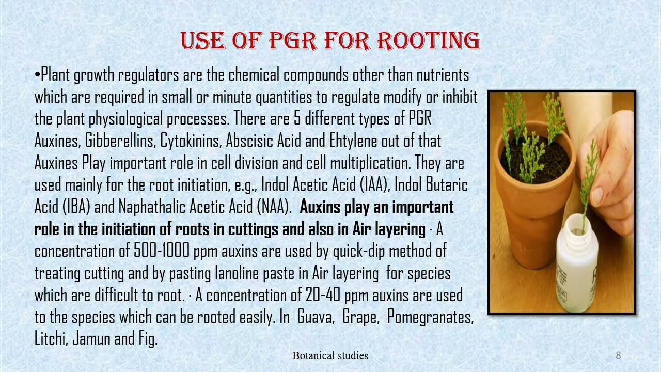Use of plant growth regulators for rooting. Plant growth regulators are chemical compounds other than nutrients, which are required in small or minute quantities to regulate, modify, or inhibit plant physiological processes. There are 5 different types of plant growth regulators: auxins, gibberellins, cytokinins, abscisic acid, and ethylene. Out of these, auxins play an important role in cell division, cell maturation, and cell multiplication. They are used mainly for root initiation, for example, indole acetic acid, indole butyric acid, and naphthalene acetic acid.